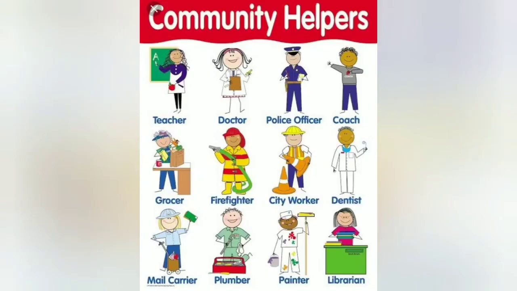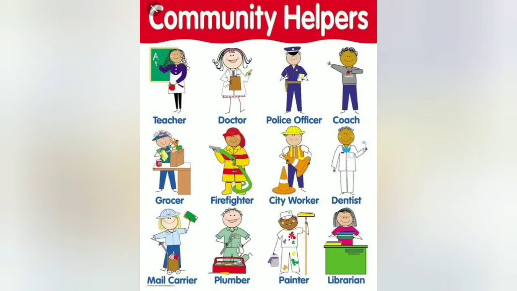Human beings have many other needs besides these basic needs. For example, we need clothes to wear, teachers to guide us, and a doctor if we fall ill. These are called different helpers. Here you can see in this picture some community helpers who fulfill our needs.